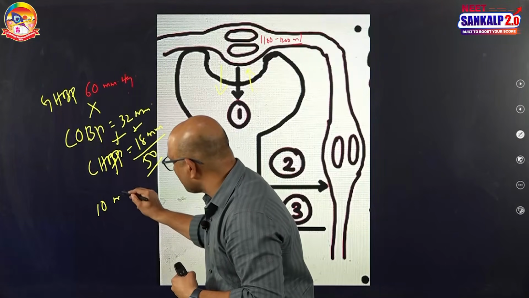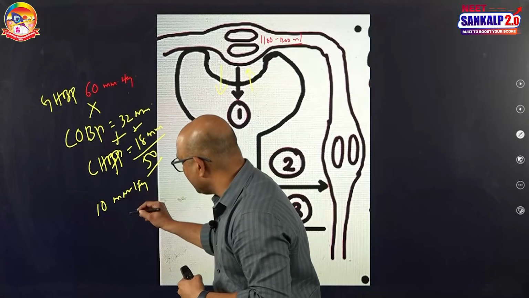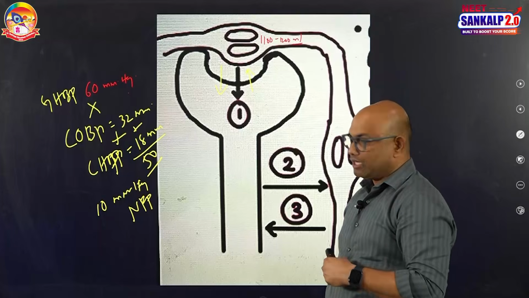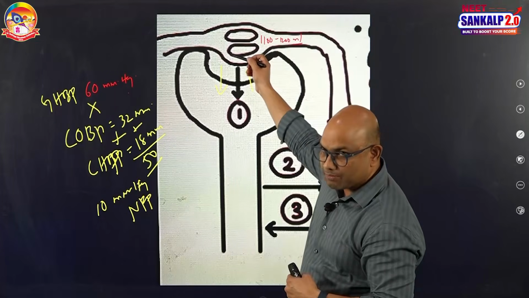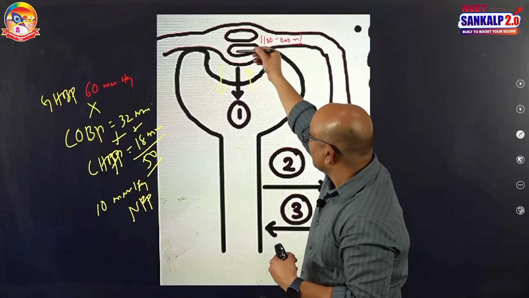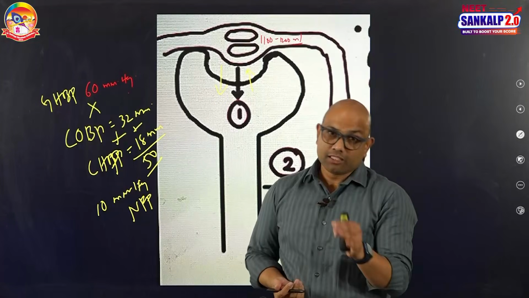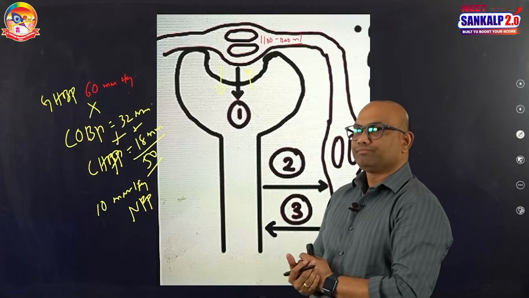That 10 mm of Hg is said to be net filtration pressure. Because of net filtration pressure, almost all components of plasma except plasma proteins are finally filtered through this filtration membrane. Hence, this process is called ultrafiltration.